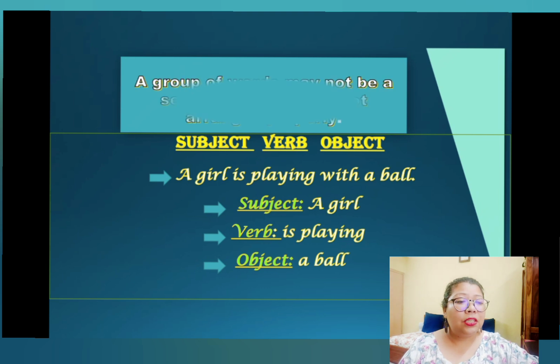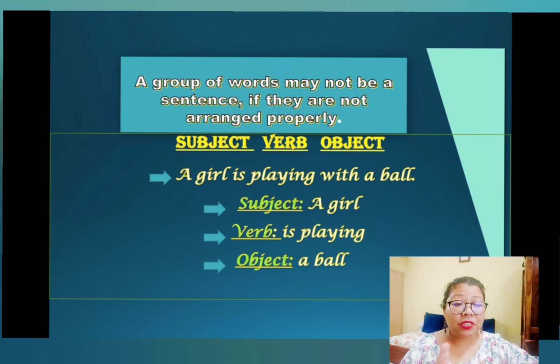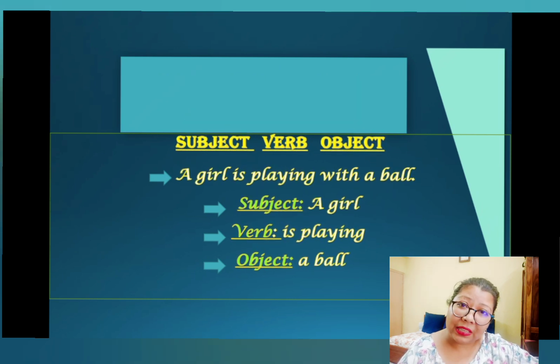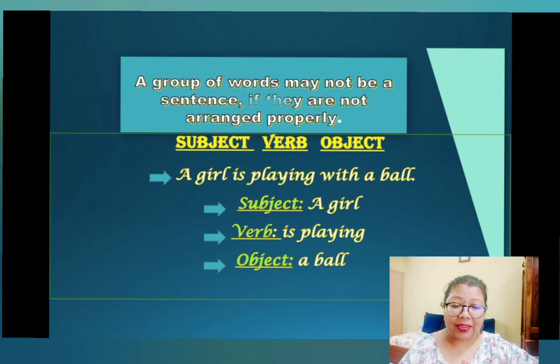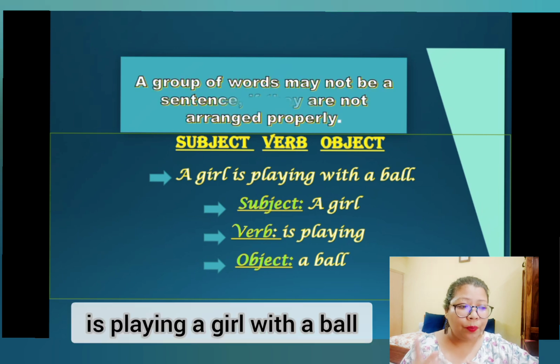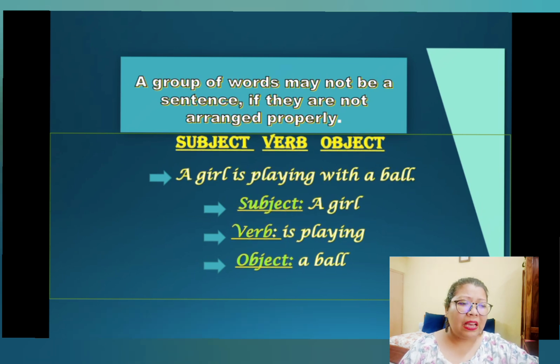If you interchange the positions, that means they would not be arranged in a proper manner. Do you think it would make sense? Let's check. Let's interchange the places of subject and verb and let's see what happens. So, is playing a girl with a ball. Does that make sense? No. Let's do another one. Let's change the positions of verb and object. Let's see if it helps. Okay?